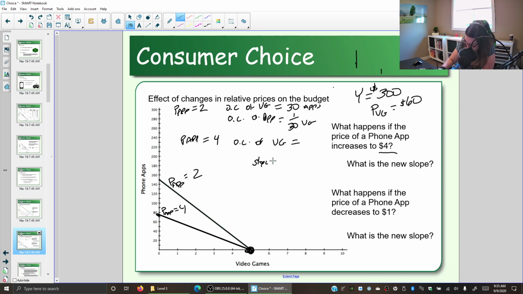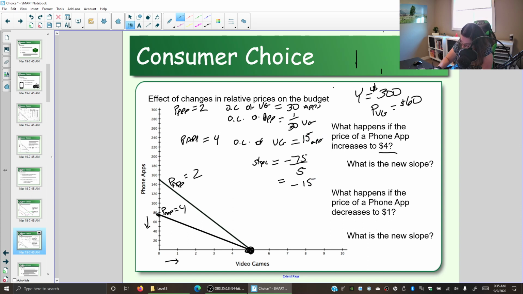So slope: we go down 75, we go over 5. We get a slope of negative 75 divided by 5, which is negative 15. So the opportunity cost of a video game is now what?